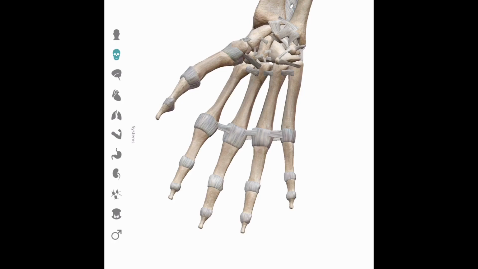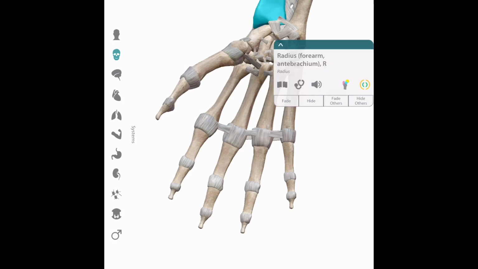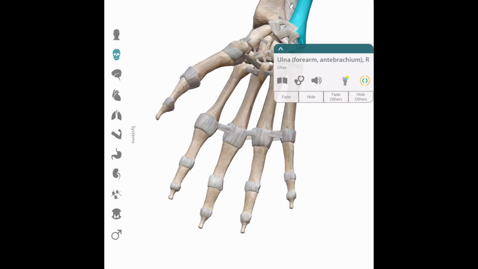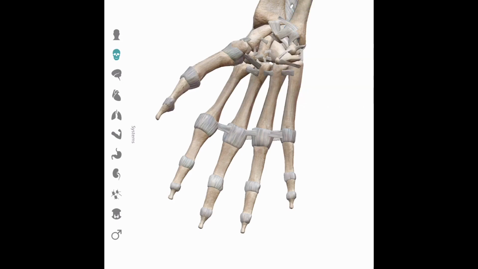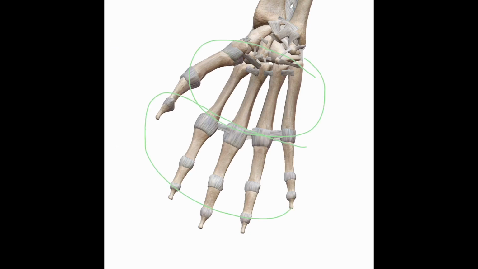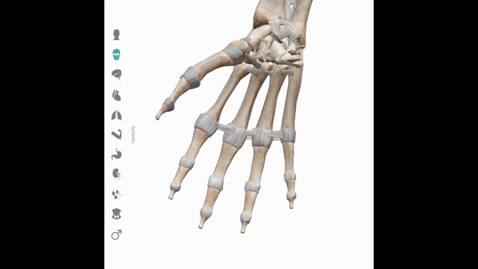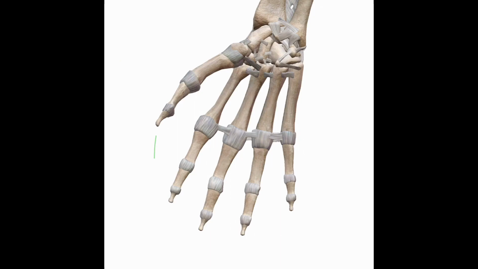The wrist joint is composed of the forearm bone on the thumb side, the radius, the forearm bone on the pinky side, the ulna, and 8 bones called the carpal bones. The bones of the palm are called the metacarpals, and the phalanges are the bones of the fingers. The fingers are numbered 1 through 5, starting with the thumb. 1, 2, 3, 4, 5.